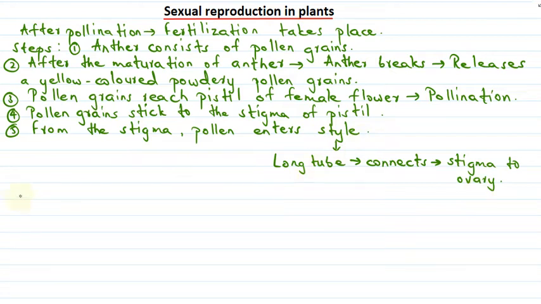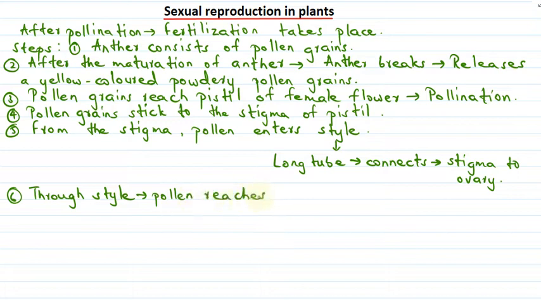Next, through the style, or with the help of style, what happens? The pollen reaches the egg and fuses with it.